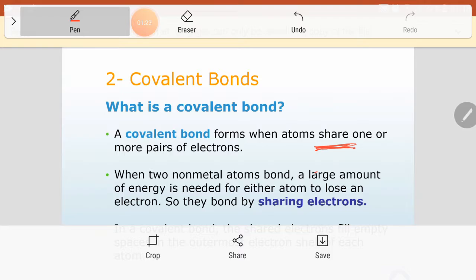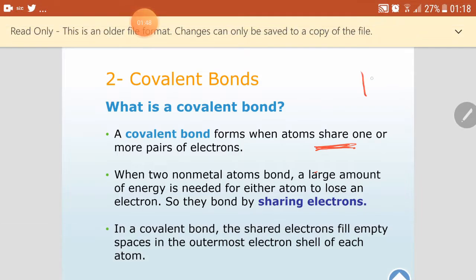It will share. There is also a specific type of covalent bond that takes place between the atoms of the same element, such as the gases, oxygen, for example, and hydrogen. Let's take the hydrogen because it's the easiest.